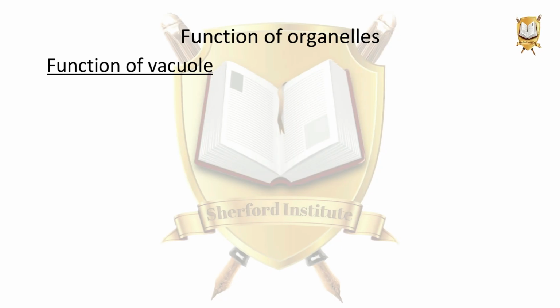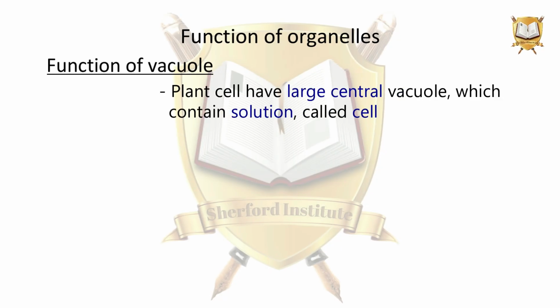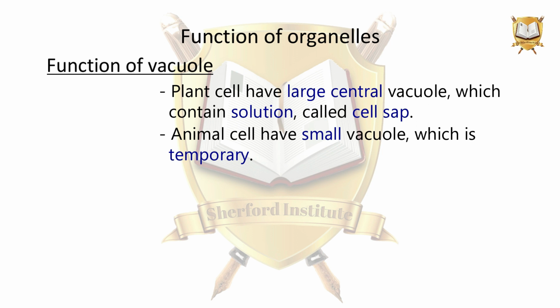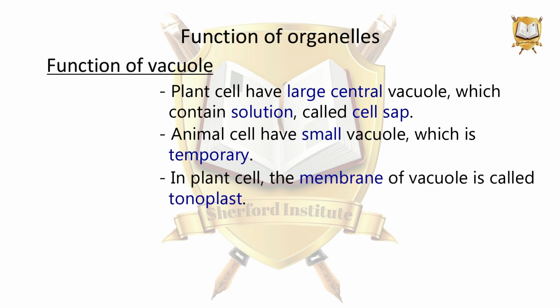Function of vacuole. Plant cells have a large central vacuole which contains a solution called cell sap. Animal cells have small vacuoles which are temporary. In a plant cell, the membrane of the vacuole is called the tonoplast. Vacuole is a storage organelle.